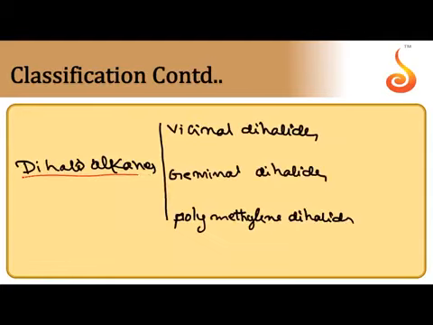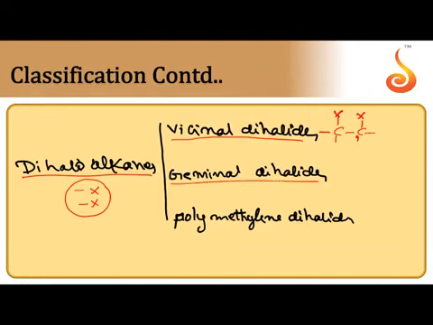Next, dihaloalkanes. Two halogen atoms are present or introduced into one molecule. So based on the position of these two halogen atoms, again these are broadly divided into three types. Vicinal dihalides. In vicinal dihalides, two halogen atoms are attached to the adjacent carbon atoms. Geminal dihalides, also called gem dihalides, two halogen atoms are attached to the same carbon. Similarly, polymethylene dihalides, two halogen atoms are attached to terminal carbons.